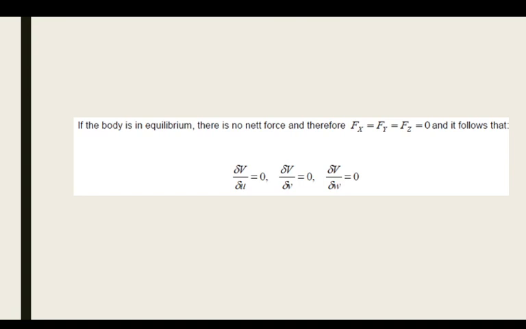If the body is in equilibrium, there is no net force, and therefore Fx will be equal to Fy, which will be equal to Fz, which will be equal to 0, because the body is in equilibrium. So it follows that ∂V/∂u equals 0, ∂V/∂v equals 0, and ∂V/∂w equals 0. So all the net force components will be equal to 0.